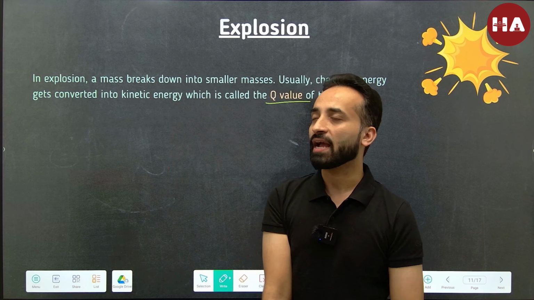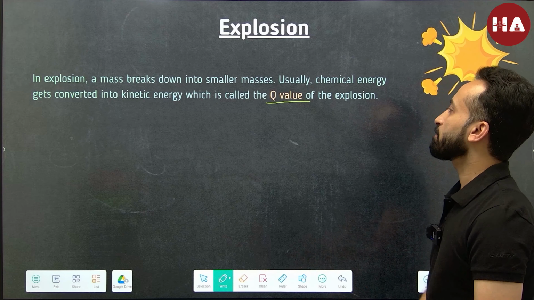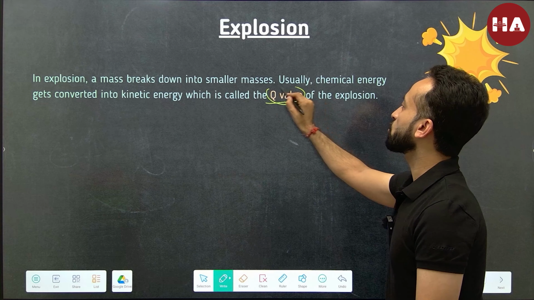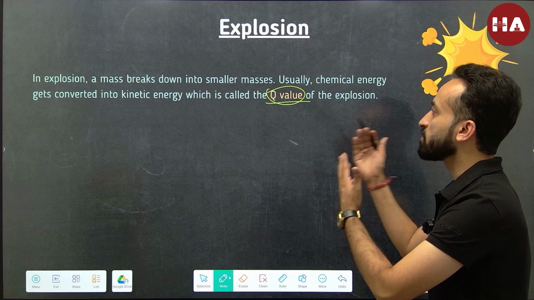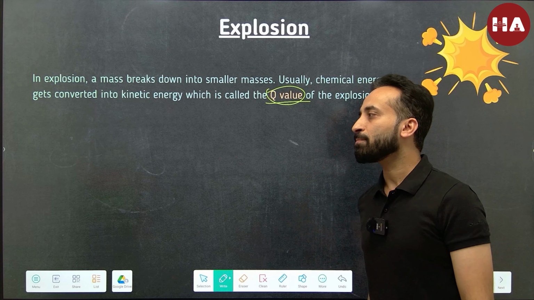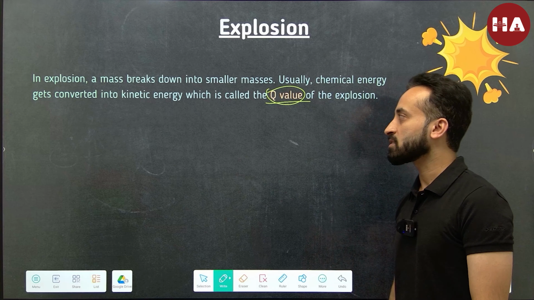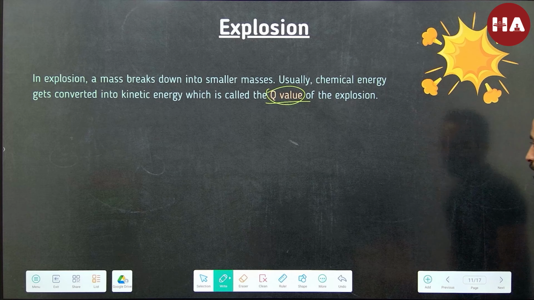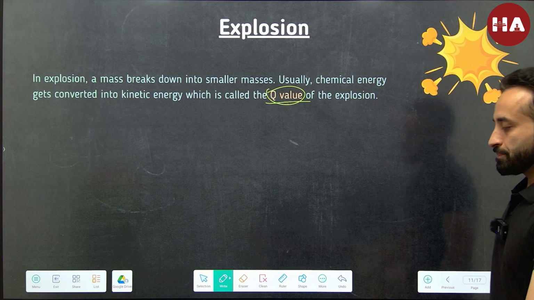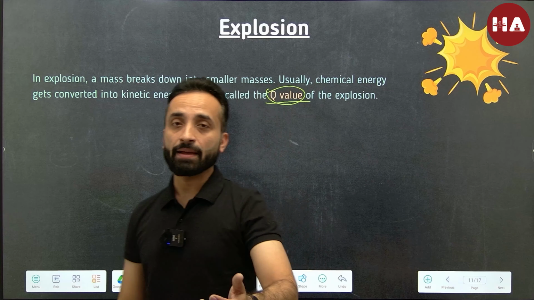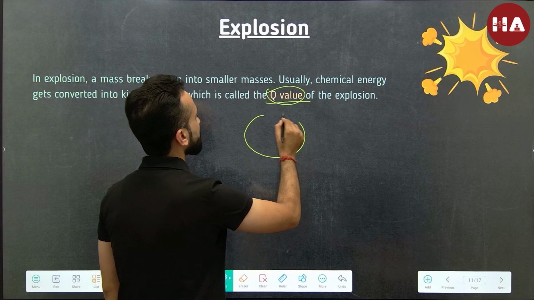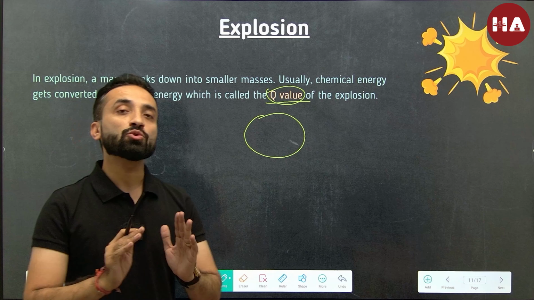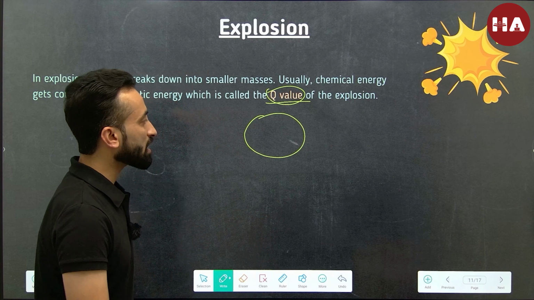So whatever is the kinetic energy of the fragments, that basically gives you the Q value of the explosion or the reaction. Alright, so you can write this down. Then we take a simple example to understand how this is working. So before we take that example, I hope you understand the basics that whenever, let's say, an explosion occurs, there is no external force.